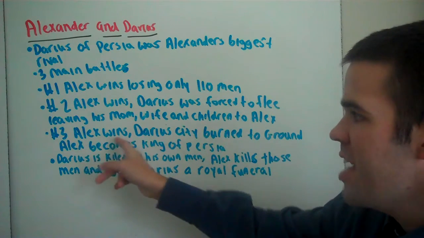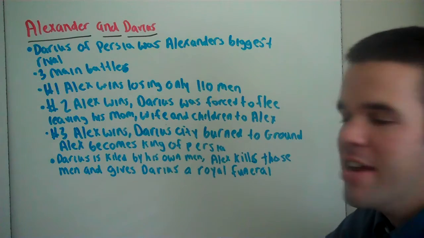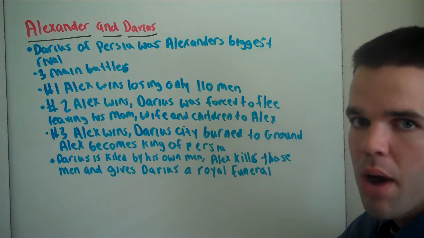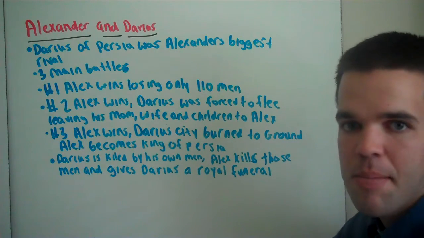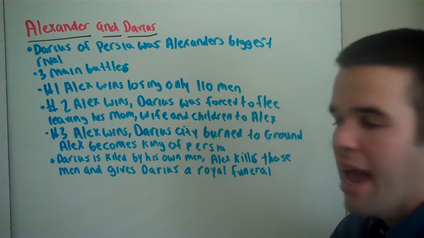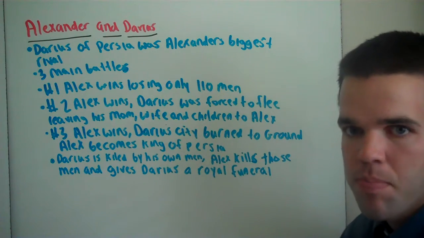When Darius is retreating out of Persia, Darius ends up getting killed by his own men. Alexander says, no way, I am not letting his men get by with this. So Alexander ends up killing those men and giving Darius a royal funeral.